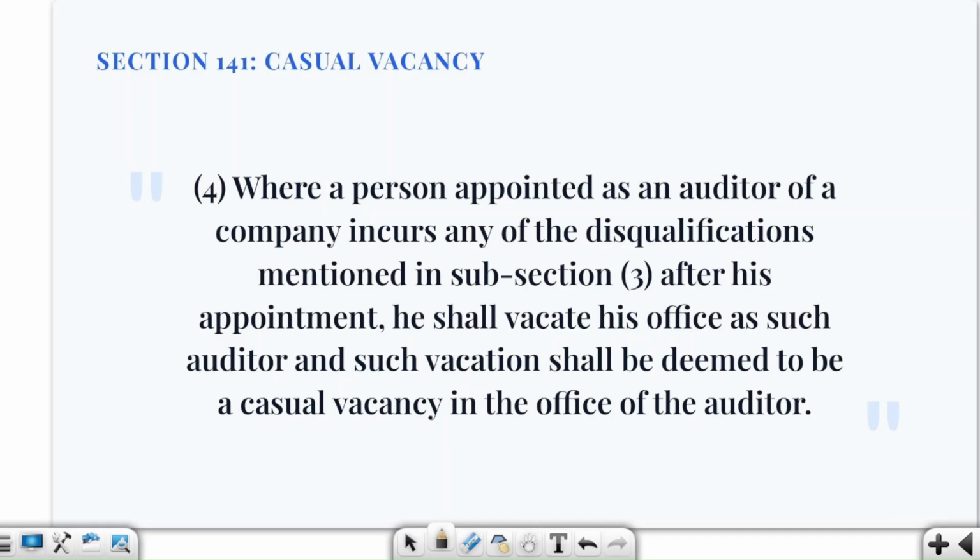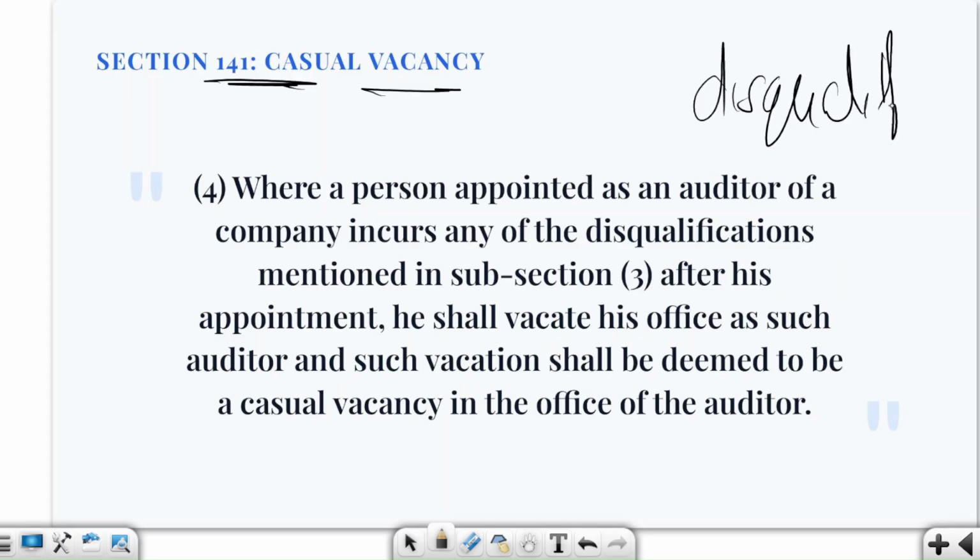Now let's talk about casual vacancy, that is 141 clause 4. So here you have to understand that suppose there is our CA Rohan, he was validly appointed as the auditor of ABC Limited. Now at the time of his appointment he satisfied all the eligibility requirements. 6 months later something changed. For example, he acquired a disqualifying interest.